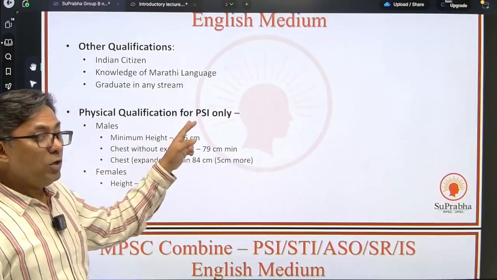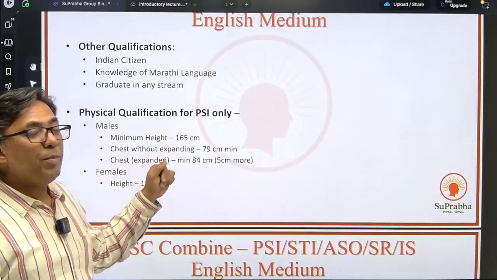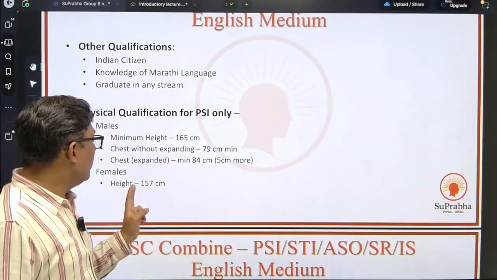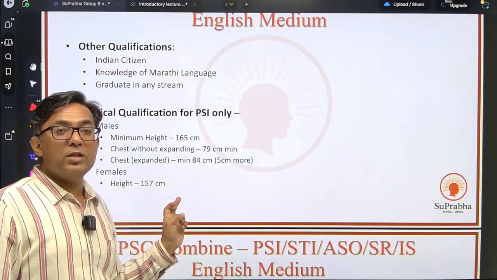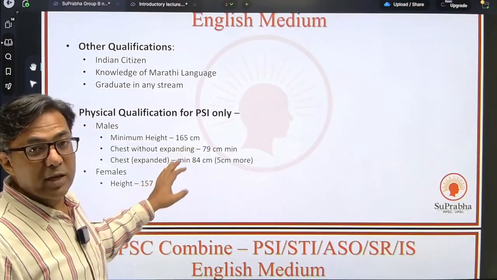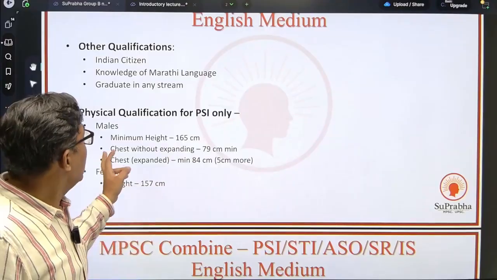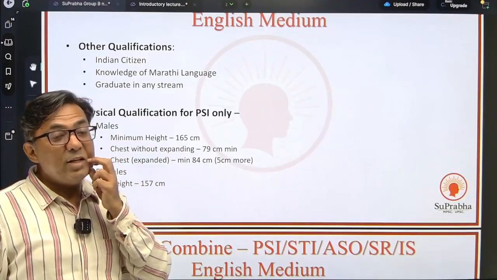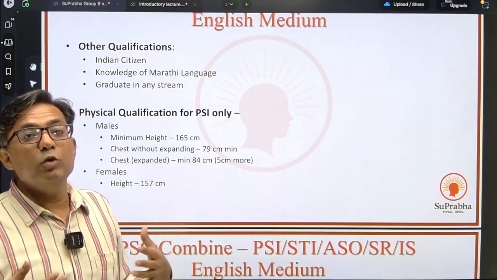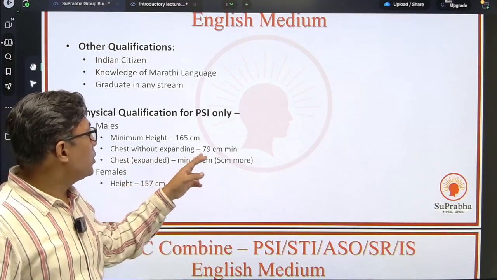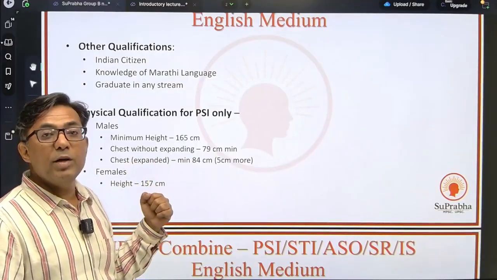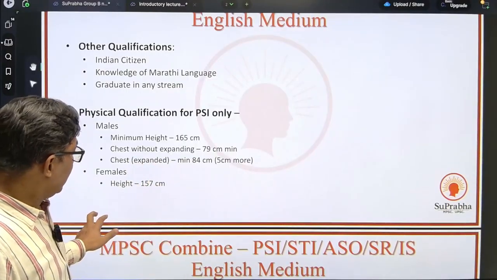Physical qualifications are only for PSI. For males, the minimum height is 165 centimeters, and for females it is 157 centimeters. So if you want to become a PSI, your minimum height should be 165 for males and 157 centimeters for females. For males, there is an additional criterion that your chest should expand minimum 5 centimeters when you breathe in. So your chest without expanding should be 79 centimeters, and after expanding should be minimum 84 centimeters.